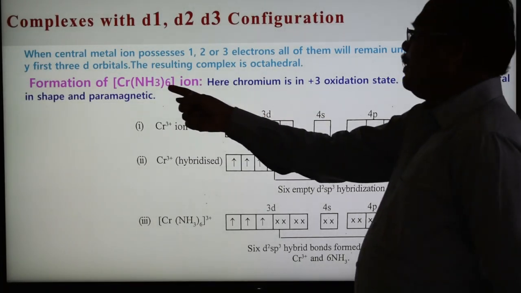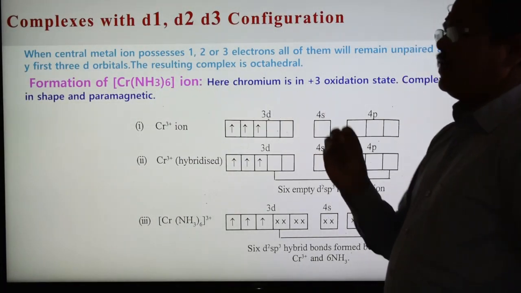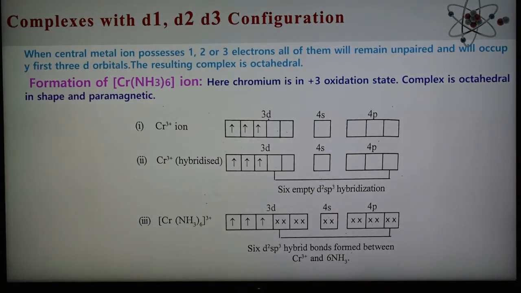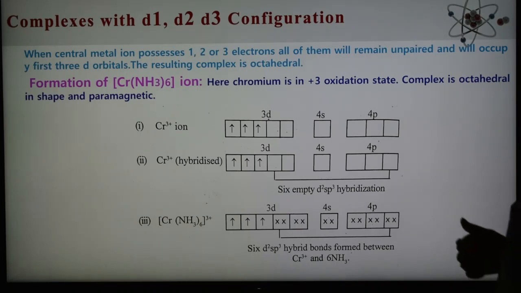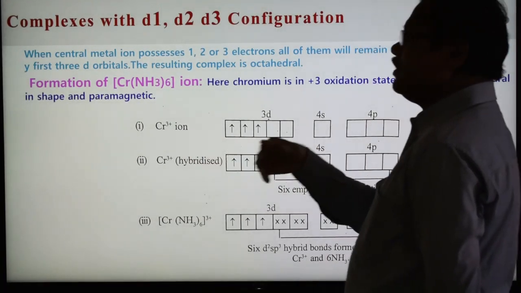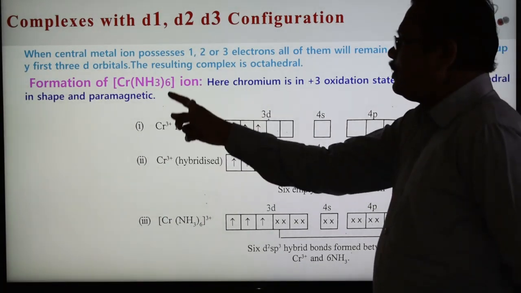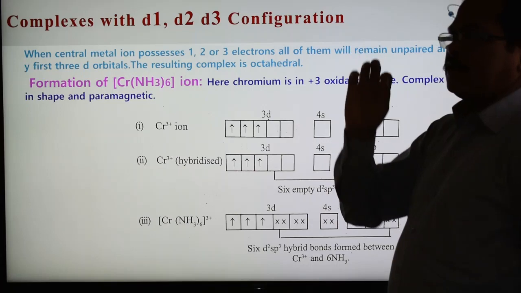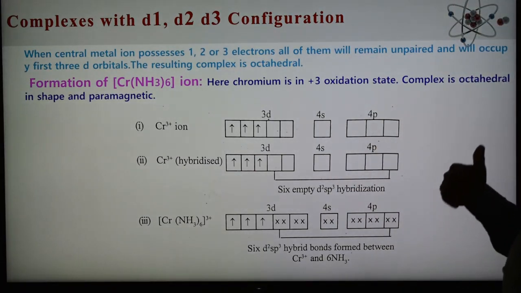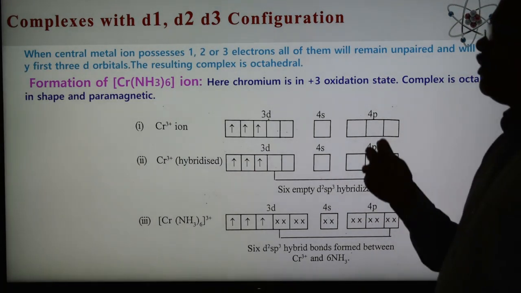Now in this complex, chromium has atomic number 24, and the ground state configuration is argon 3d5 4s1. Now chromium 3 plus: in this complex chromium is in +3 state, so 3 electrons are lost, 1 from the 4s and 2 from the d.